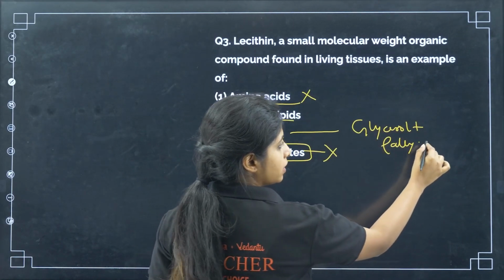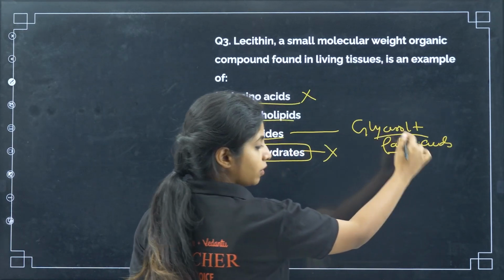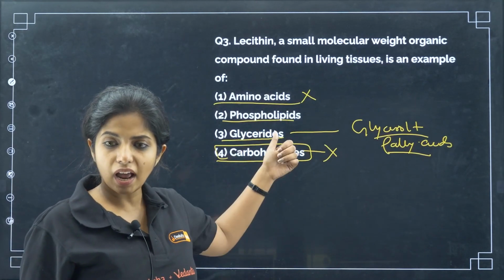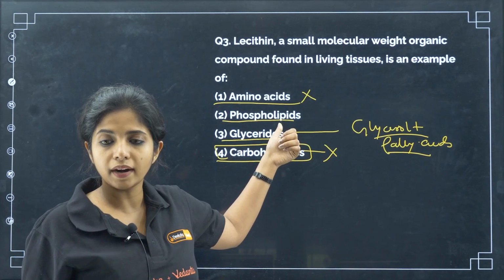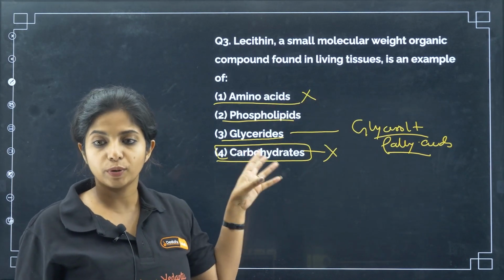Triglyceride, diglyceride and things like that. Remember? So this is actually forming fat. That is a lipid, right? And this is phospholipid. What is the difference between that? There's a phosphate group added to it.